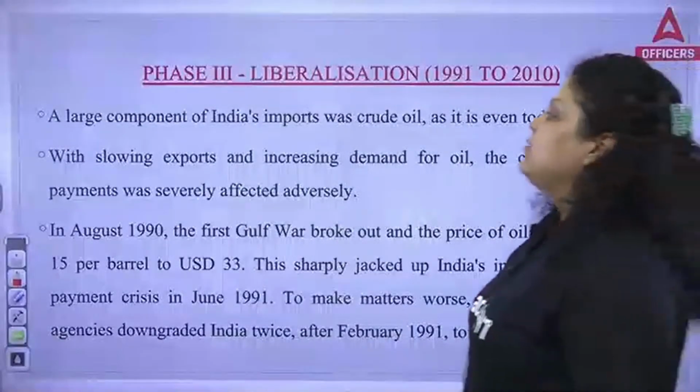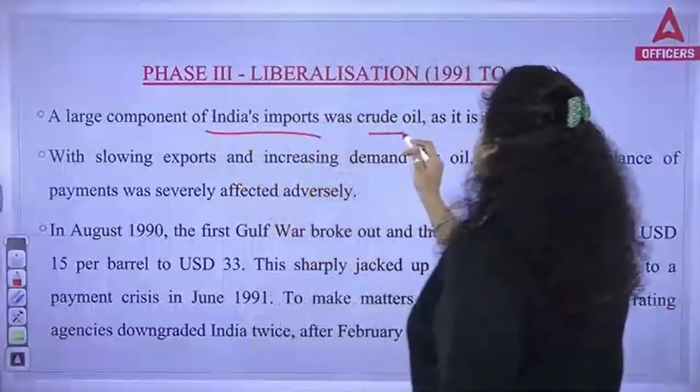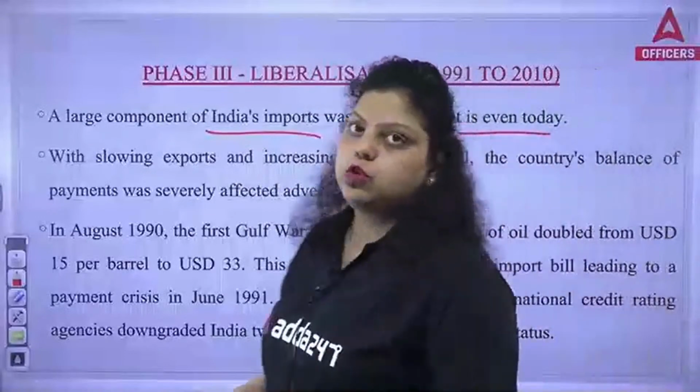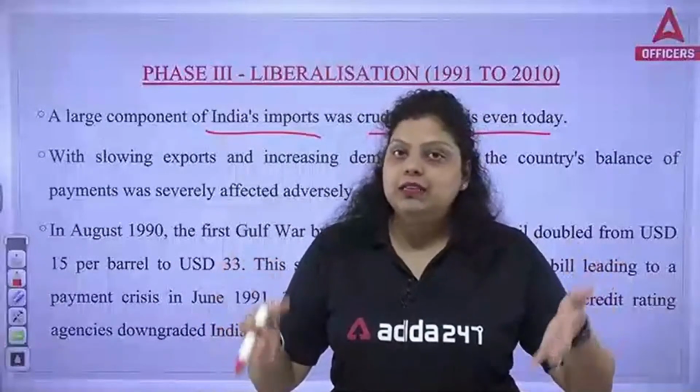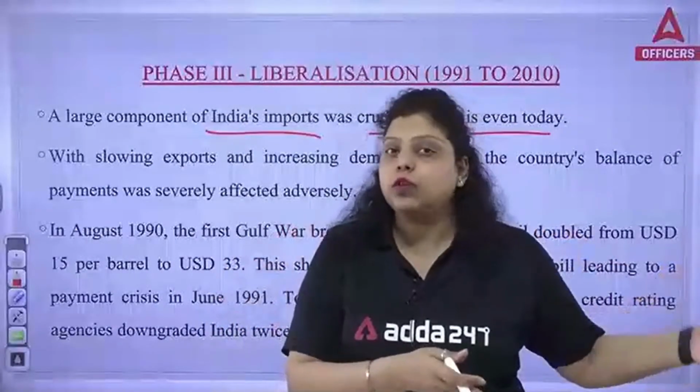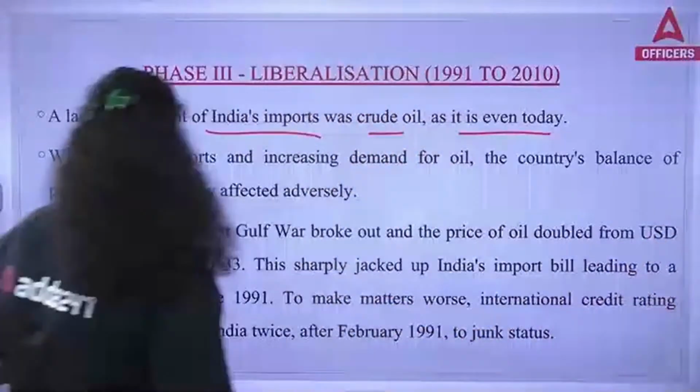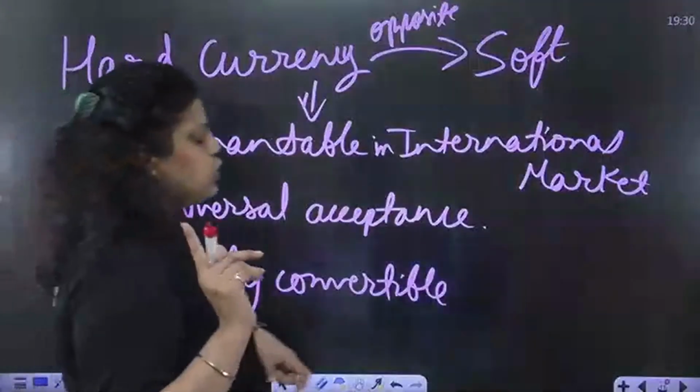Apart from that, a large component of India's import was crude oil, as it is even today. The maximum import India is doing is crude oil, and because of this, we are still in a negative balance of trade. Now, what is balance of trade? These two terminologies are very different from each other. First of all, one is BOP that we have discussed.